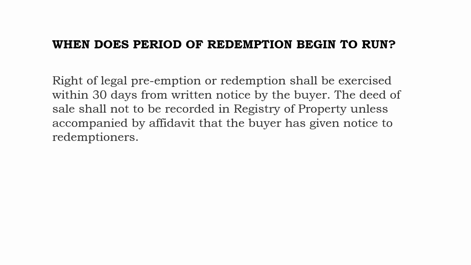When does period of redemption begin to run? The right of legal preemption or redemption shall be exercised within 30 days from written notice by the buyer. The deed of sale shall not be recorded in the register of property unless accompanied by affidavit that the buyer has given notice to redemptioners. Case doctrine on legal redemption.